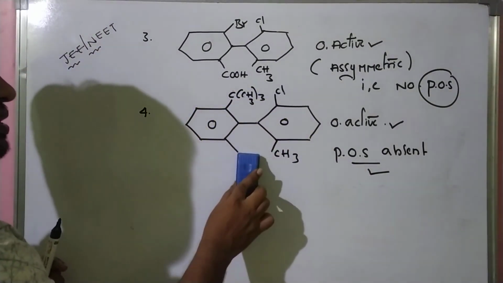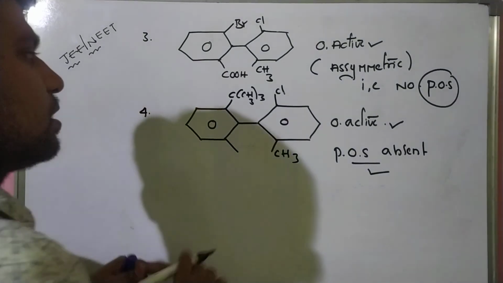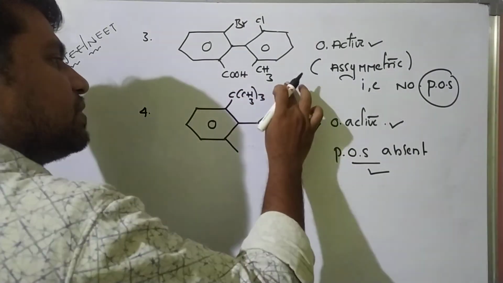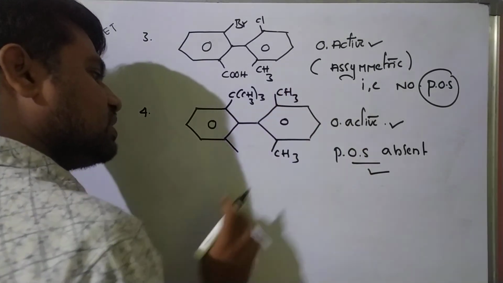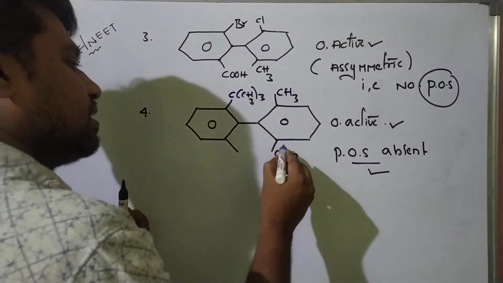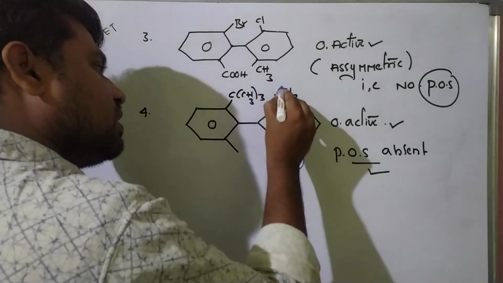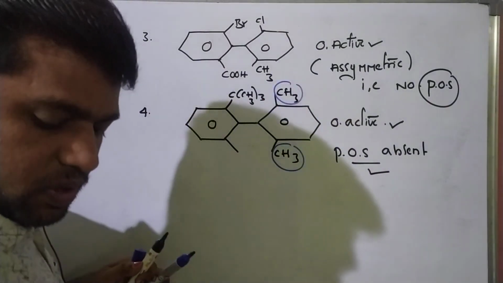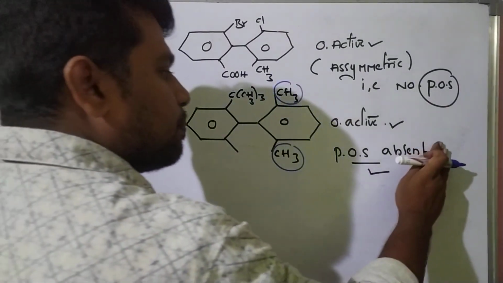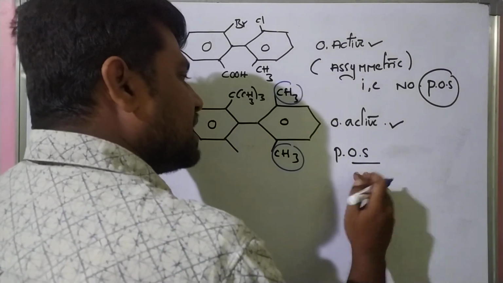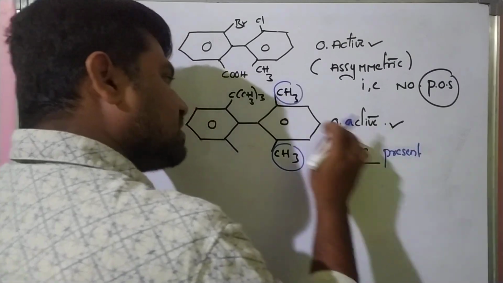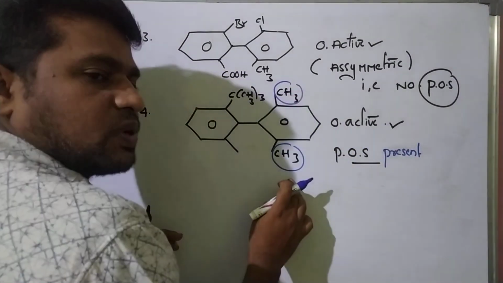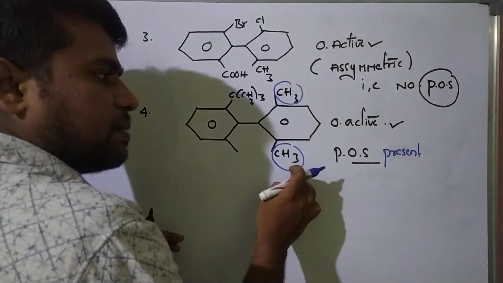Okay, see, students. Here, suppose we take this molecule. Here, this is a methyl group. This is also a methyl group. So here the plane of symmetry is present, since the groups are the same.